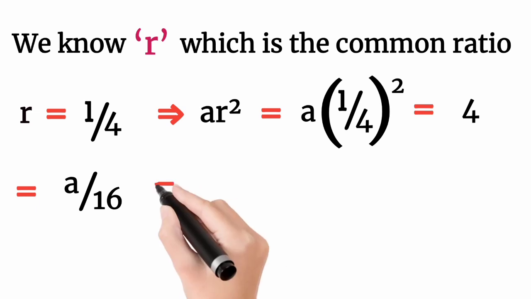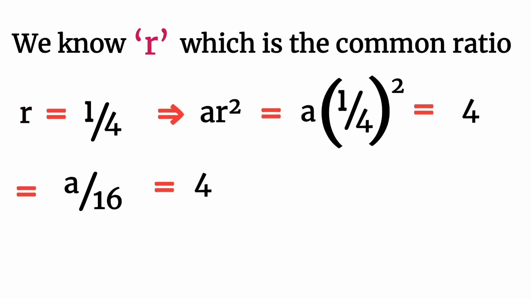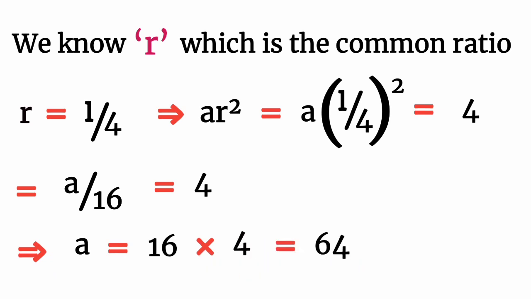By cross multiplication, a times 1 is a, and 16 times 4 is 64.